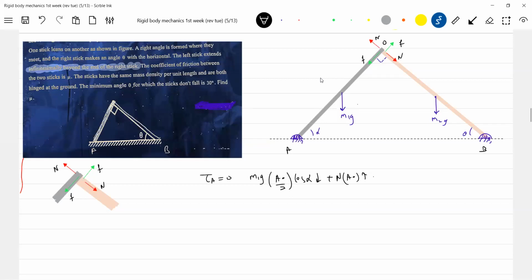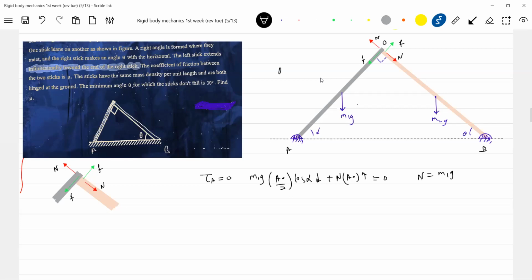And the friction will intersect the axis of rotation. I'm defining torque about A: M1G AO by 2 cos alpha and N into AO. This will be perpendicular, no? N into AO. So solving this, N is equal to M1G